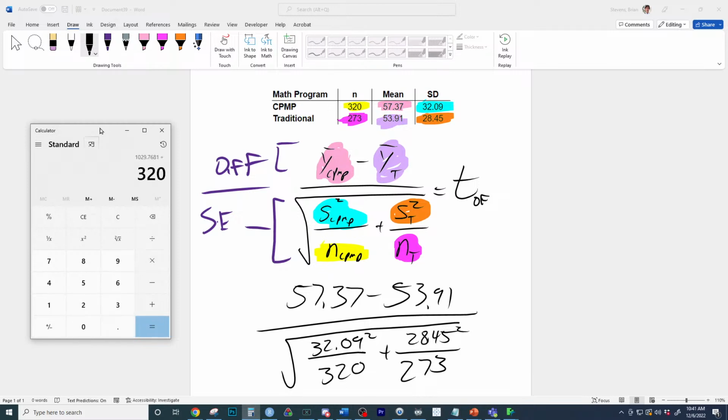Divide by 320. There we go. 28.45 squared divided by 273. Okay. Plus that, and square root. 2.48. T is going to be close to 1. So 2.48.